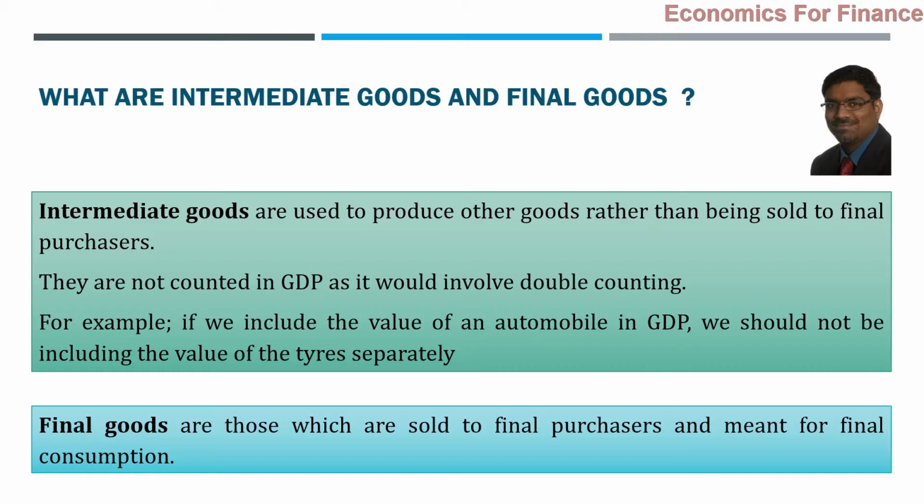It becomes an intermediate good when that sugarcane is used in the production of sugar, then sugarcane is the intermediate good. Sugar is the final good.